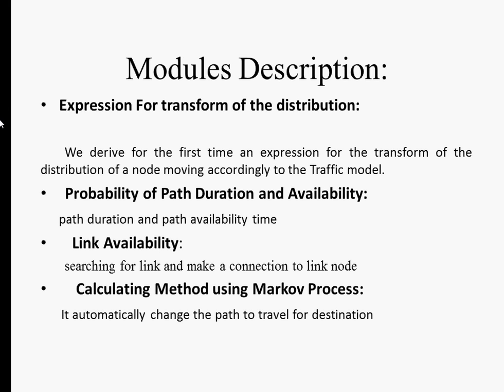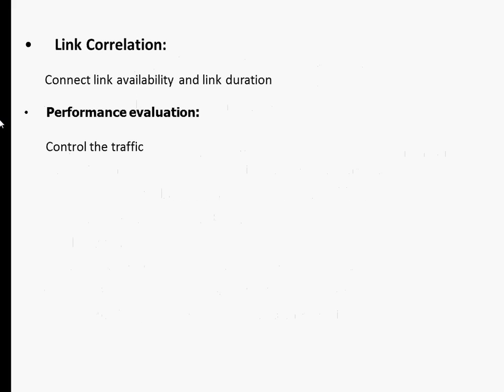Link availability: searching for link and making a connection to link nodes. Calculating method using Markov process: it automatically changes the path to travel to the destination. Then link correlation: connect the link availability and link duration. Performance evaluation: control the traffic.